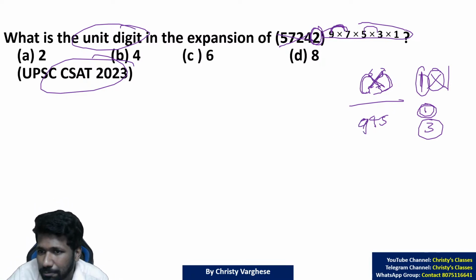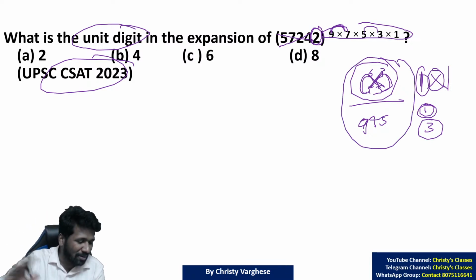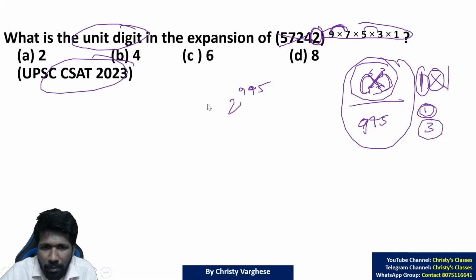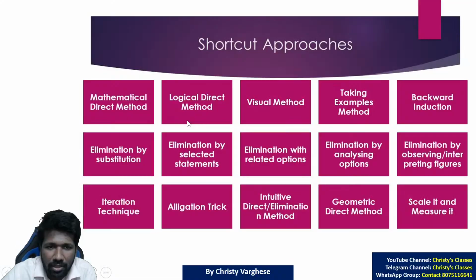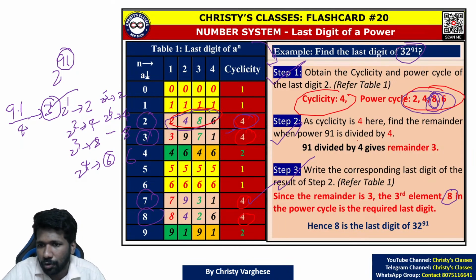That is how to avoid the steps of normal multiplication, that is what I just showed you. So you got 945, 2 raised to 945. Now, 2's power cycle we just discussed. 2's power cycle is 2486. 2486 means 4 elements in the power cycle. If 4 elements are there in the power cycle, the procedure to follow is this. The power in this question is 945. 945 divided by 4, take the remainder.